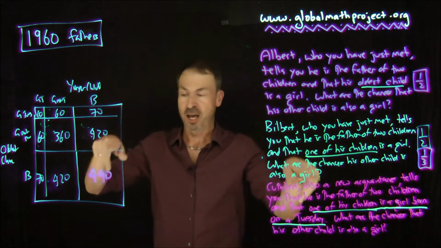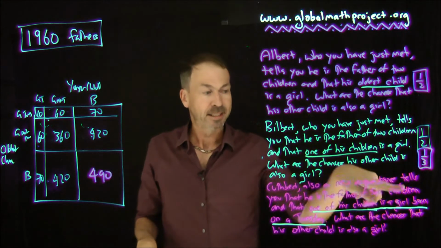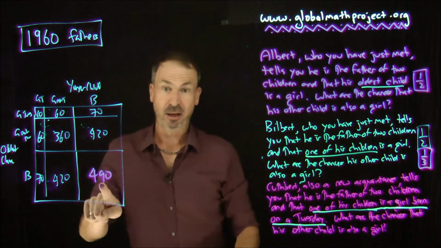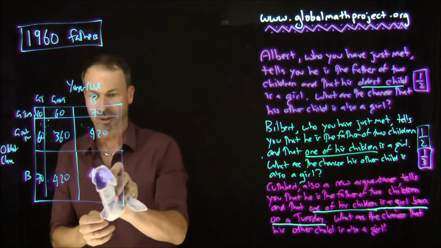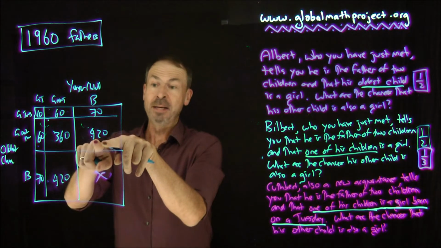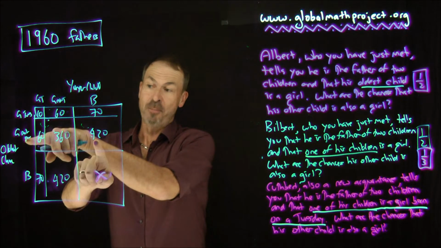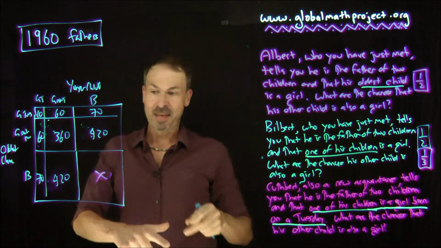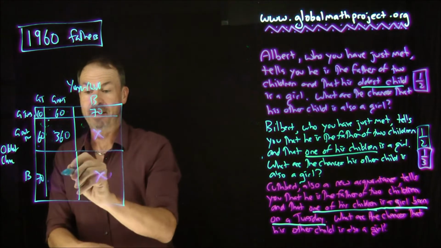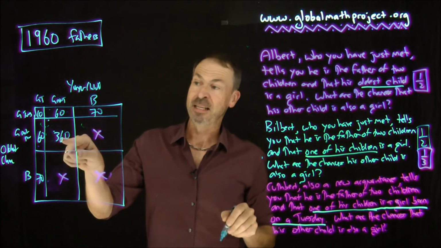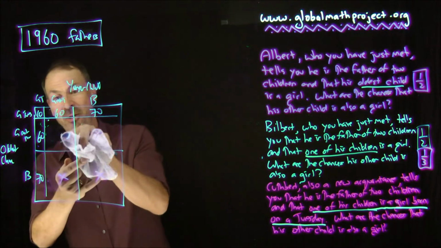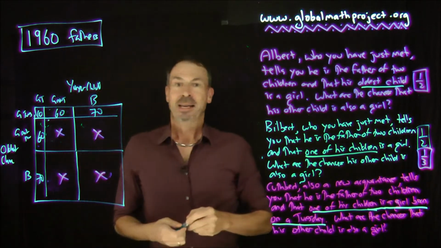So where could Cuthbert be in this picture? We know he did say here's a girl born on a Tuesday. He cannot be one of these people with two boys, because he can't say he's a girl born on Tuesday. So he's not in that part of the picture. Could it be this part of this 420? These 420 fathers have girls not born on a Tuesday and boys. Oh, nope, not them. There's no way you can say he has a girl born on Tuesday if you're part of that group. Or this part, these are the fathers of two girls not born on Tuesdays. In which case, nope, he did say he has a girl born on Tuesday. He's not part of that group. Now, what's left over?